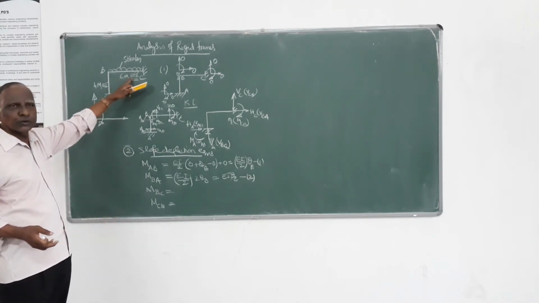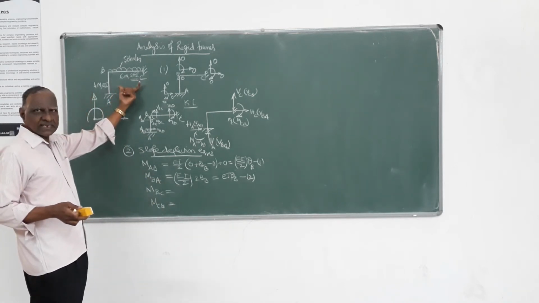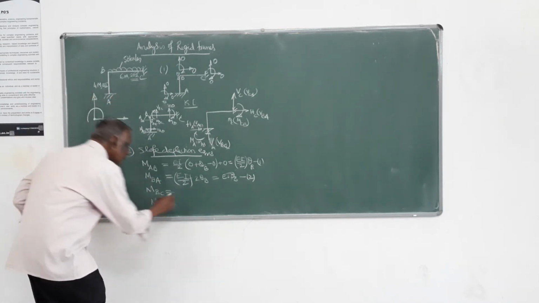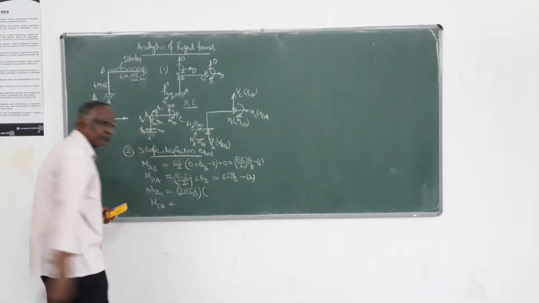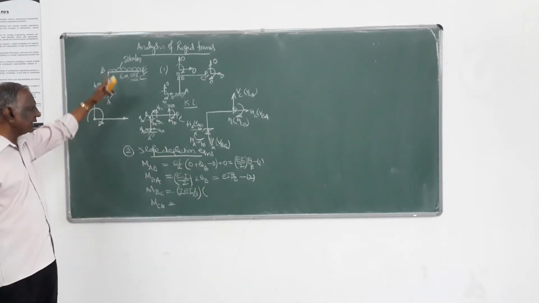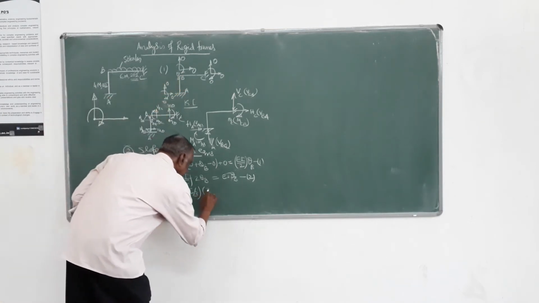It is 2 into 2EI, so it is 4EI divided by L of 6, that is 4EI by 6, that is 2EI by 3. Right? Yes. 2EI by 3 into 2 theta B.